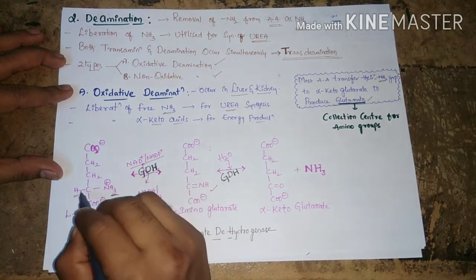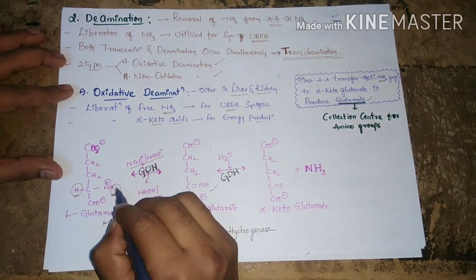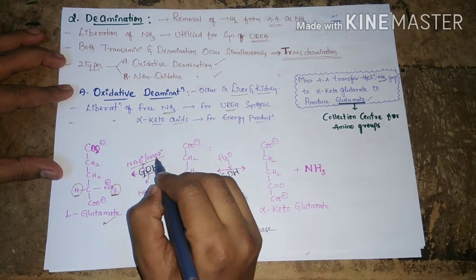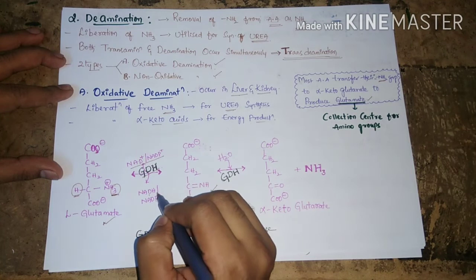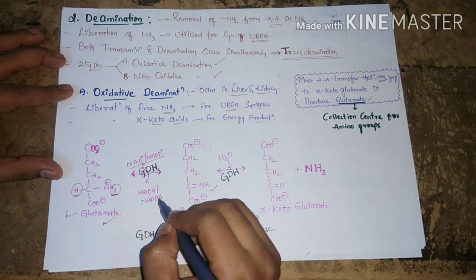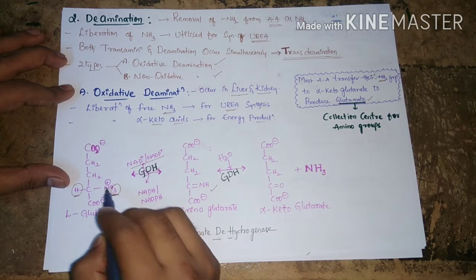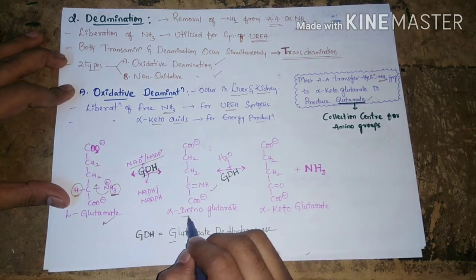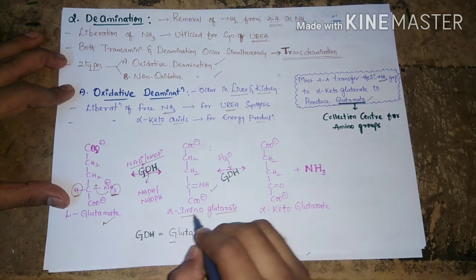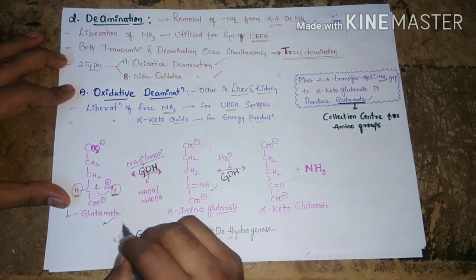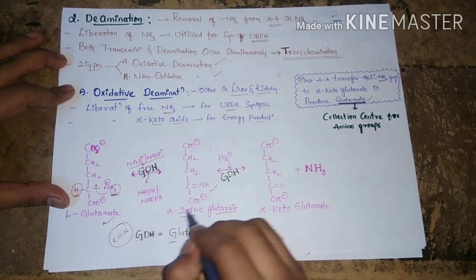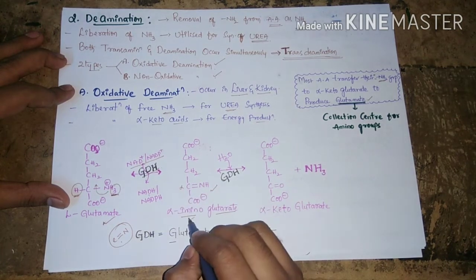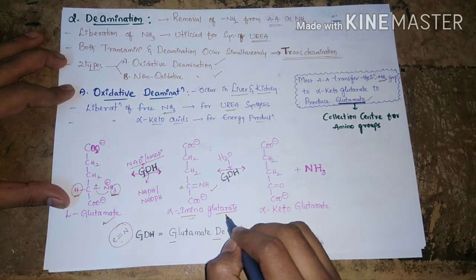By receiving hydrogens from glutamate, NAD plus or NADP plus is converted into NADH or NADPH respectively. By the loss of two hydrogens, glutamate is converted into alpha amino glutarate. The amino functionality, C double bond NH, is present at the alpha position, so we call it alpha amino glutarate.